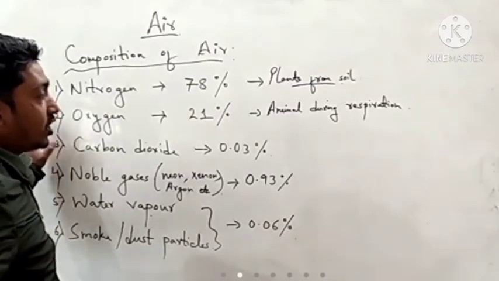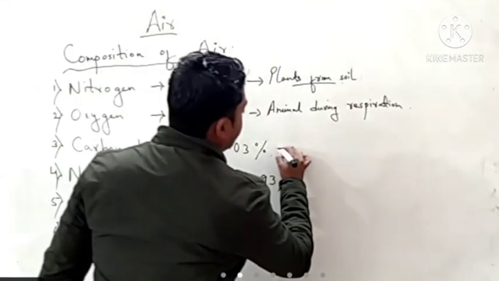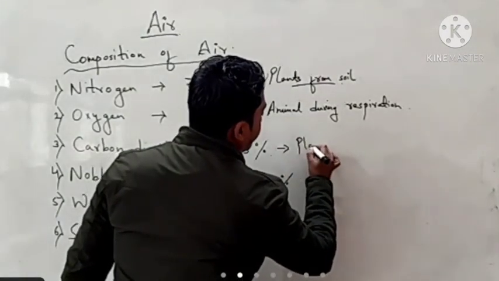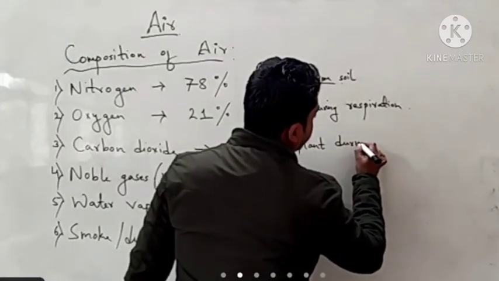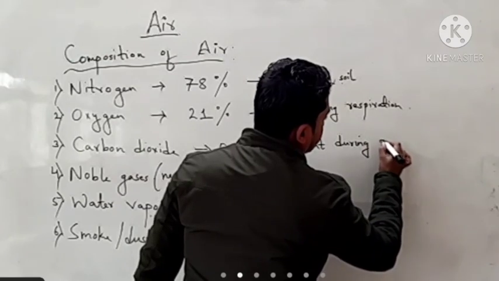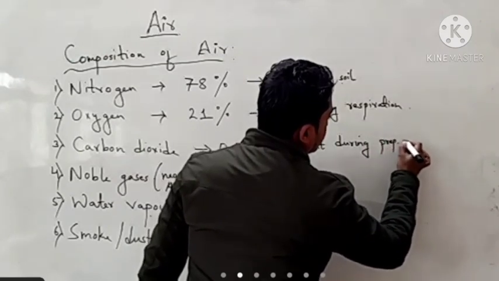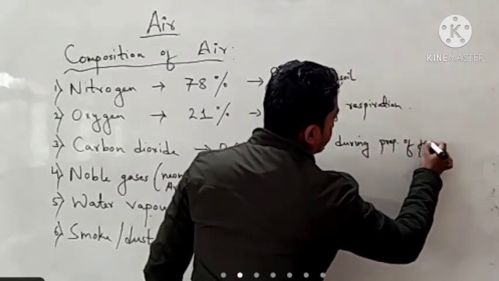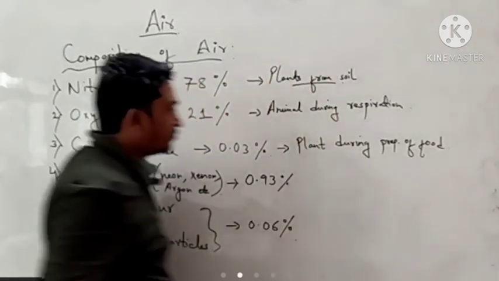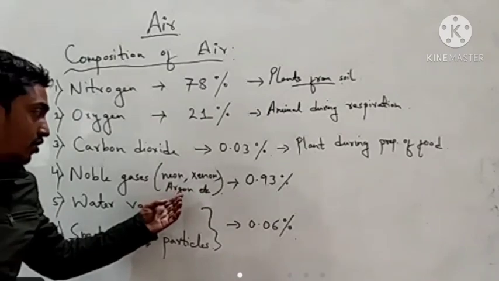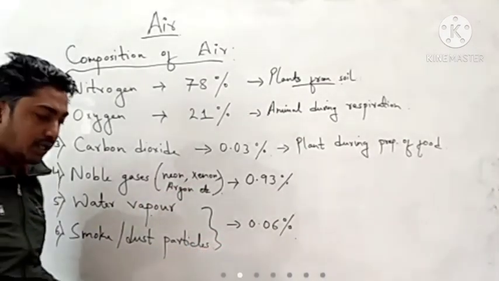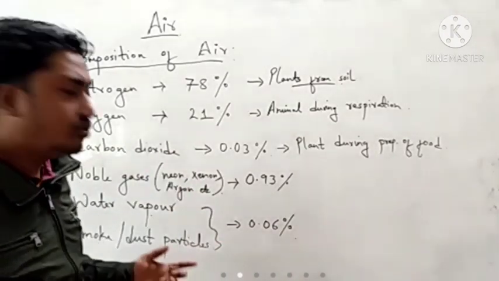Carbon dioxide is used by plants in the preparation of food. Then noble gases, neon, xenon, argon, krypton, and helium, have other uses.